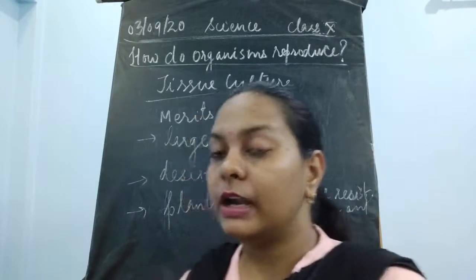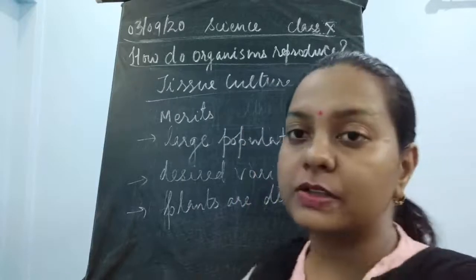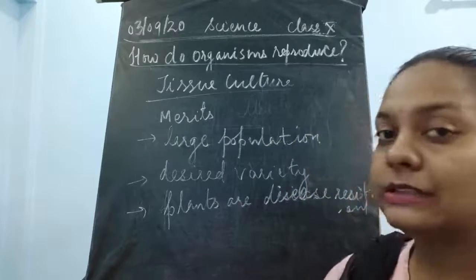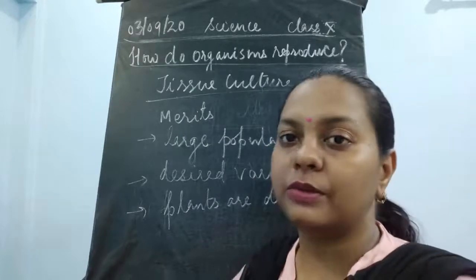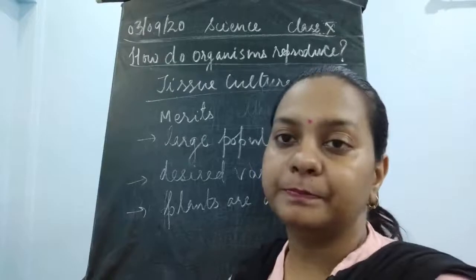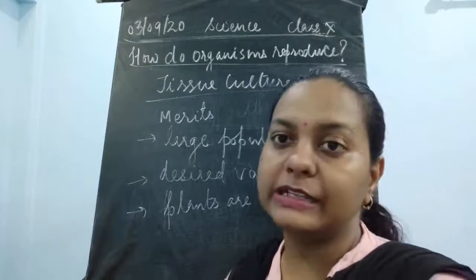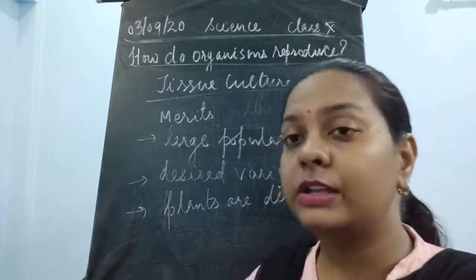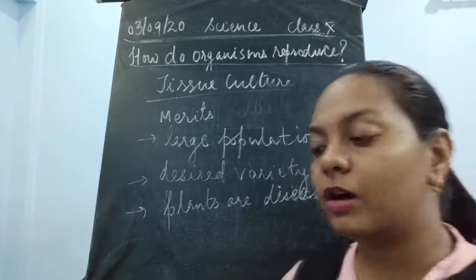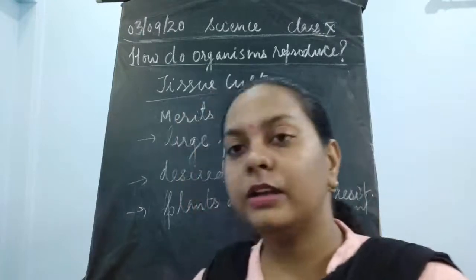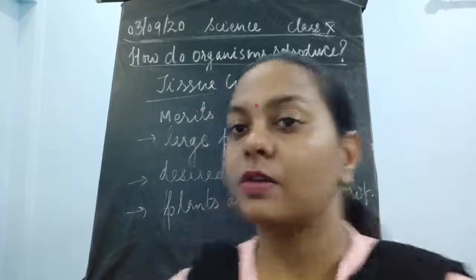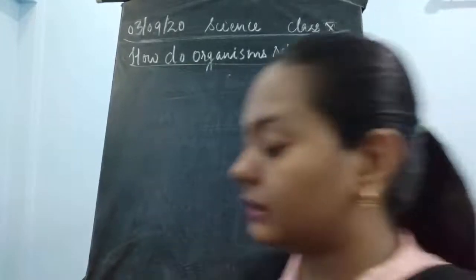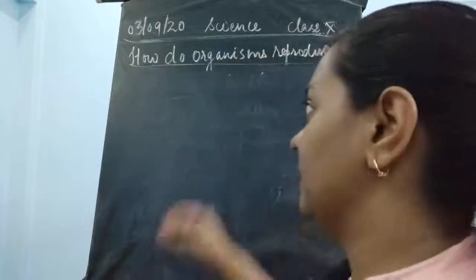Similarly, what are the different advantages and disadvantages of cutting, layering and grafting? We should discuss that right now, because after this tissue culture I'll move on to a very separate topic. Fine. So here, after tissue culture, what are the advantages of grafting, layering, cutting, all these, or we can say, what are the advantages and disadvantages of the complete part, that is vegetative propagation.